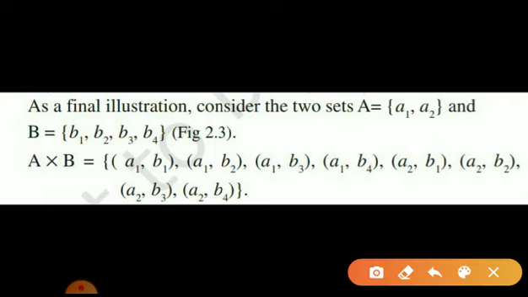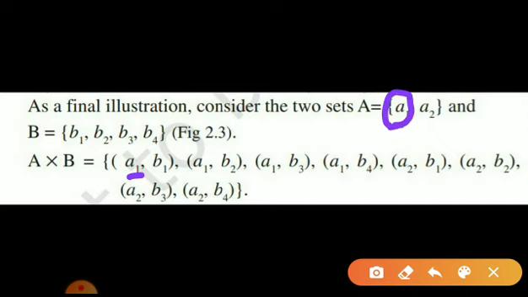Now see A cross B, that means the first element I am going to have as A1. It is easier to write the elements of A cross B by taking the first element of the first set.